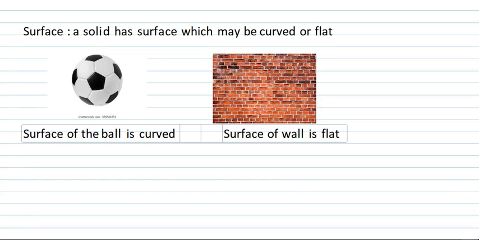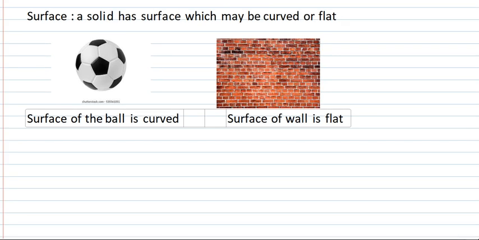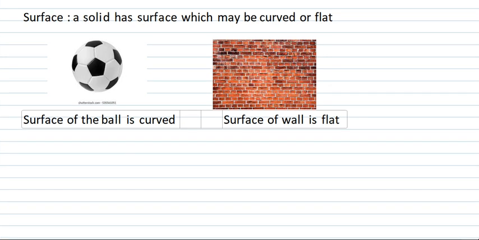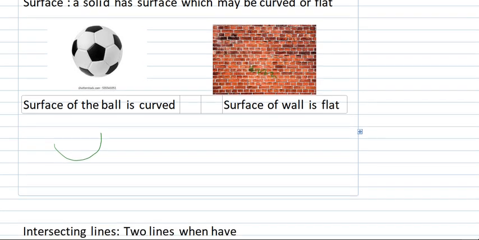Surface. A solid has surface which may be curved or flat. For example, a ball has curved surface. When you touch its surface, it is curved. And surface of a wall is flat. When you touch its surface, it is flat.